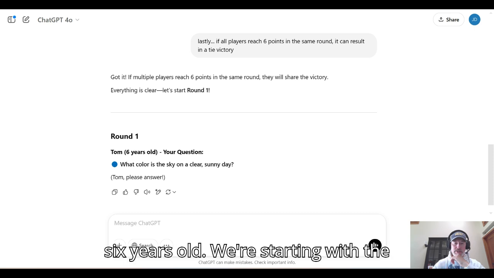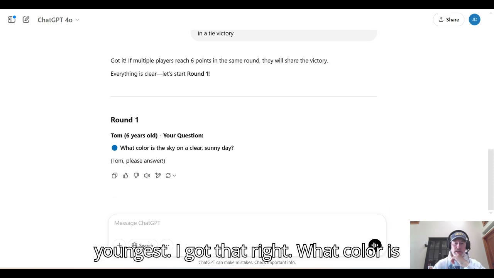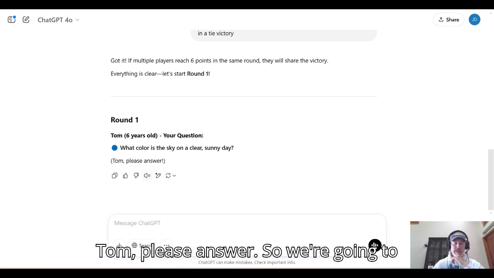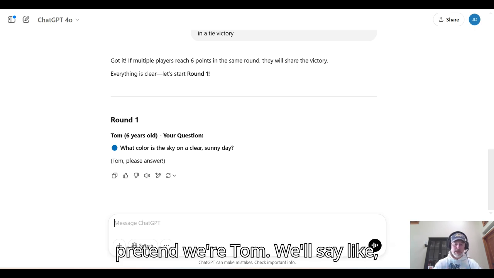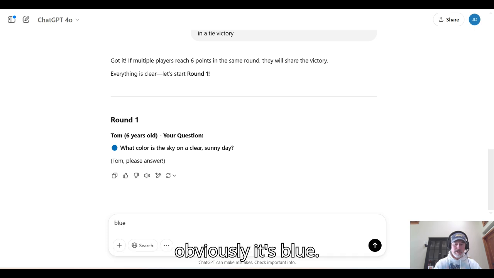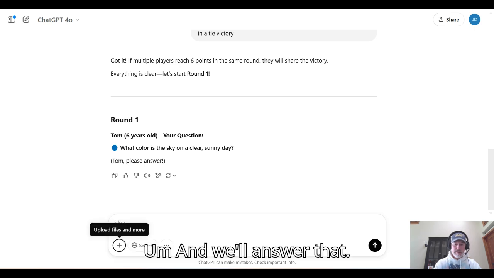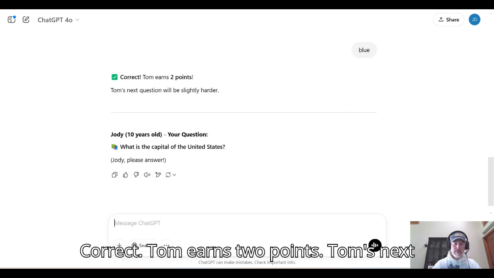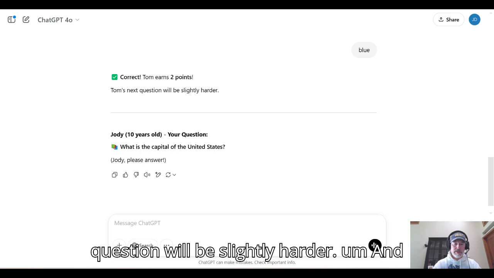Round 1, Tom, 6 years old. They're starting with the youngest. I got that right. What color is the sky on a clear, sunny day? Tom, please answer. So we're going to pretend where Tom will say, like, obviously it's blue. And we'll answer that. Correct. Tom earns 2 points. Tom's next question will be slightly harder.